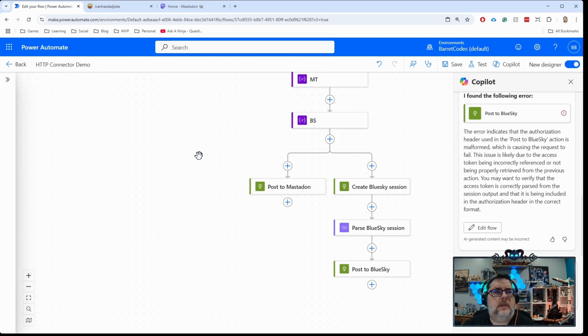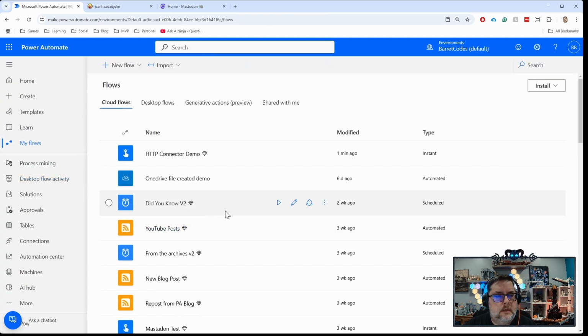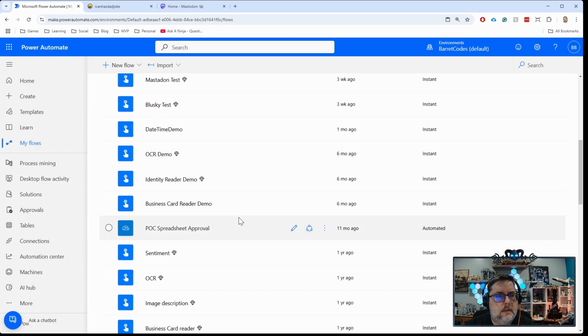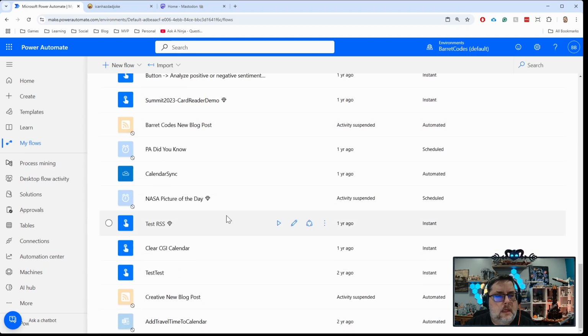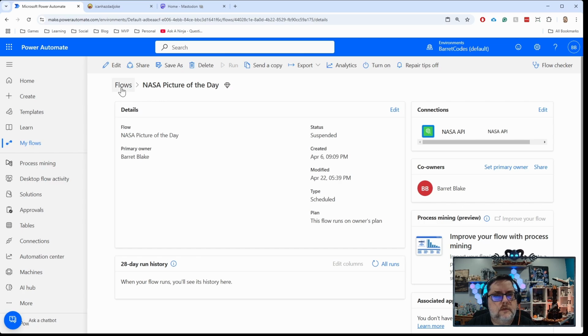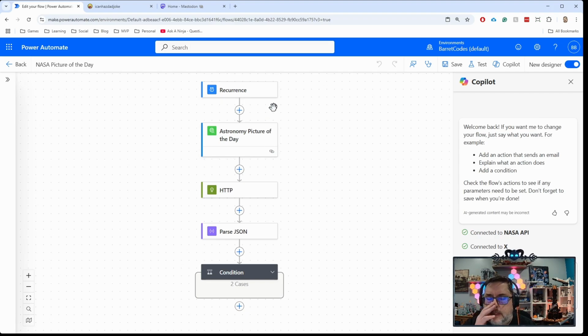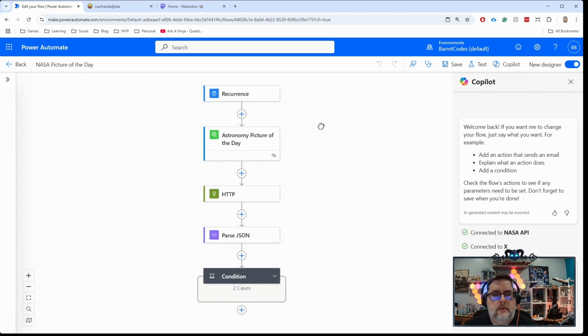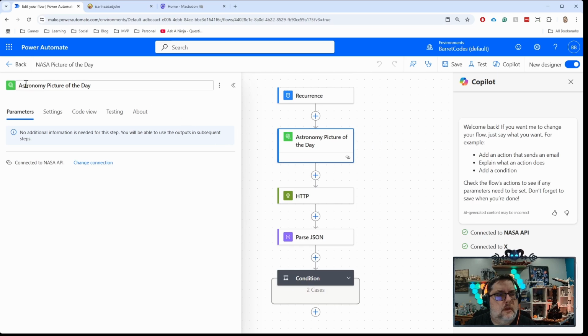I do have another example here. I think, let's see here, where's my flows? Oh, I don't think I have that one anymore. Never mind. Here's one that I used to run. I need to get it fixed because it used to post to Twitter, which is why it doesn't work anymore. So here's another one of those public APIs where I was going out to the NASA public API and downloading the picture each day. In this particular case, it's calling an endpoint.